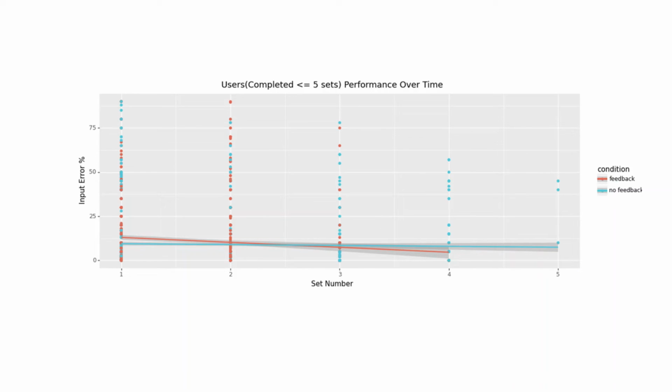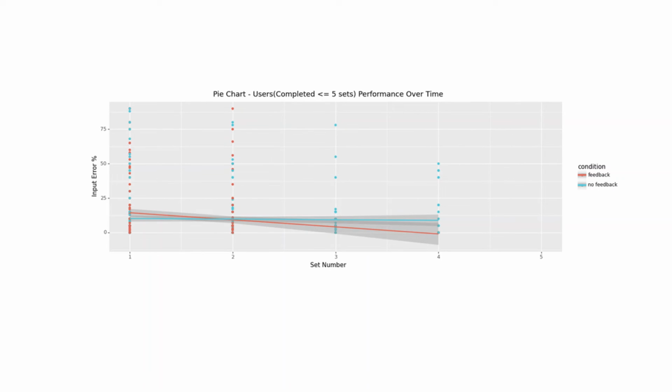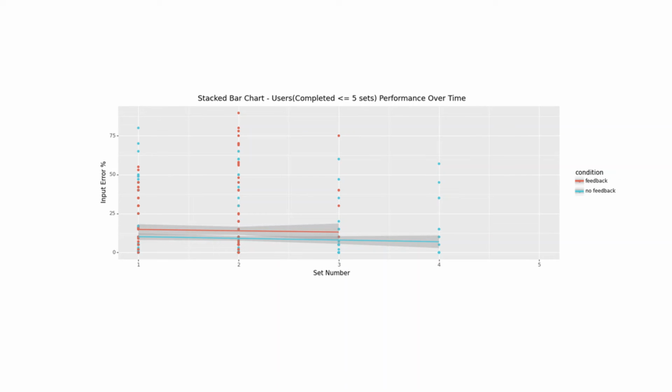After we take out the outliers, we get this graph. We applied a regression smooth fit to see the learning curves of users over time. Like we expected, on average, the feedback group improved faster than the non-feedback group. It is also interesting to see that among the 4 graph types, pie charts have the most differences between the two groups' learning curves. On the other hand, there is no conspicuous learning curve difference for stacked bar charts.